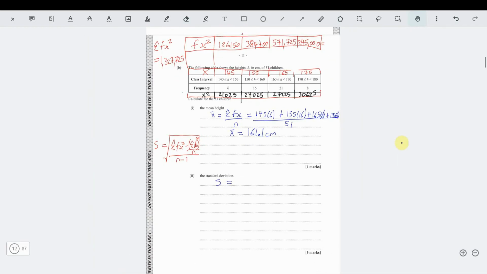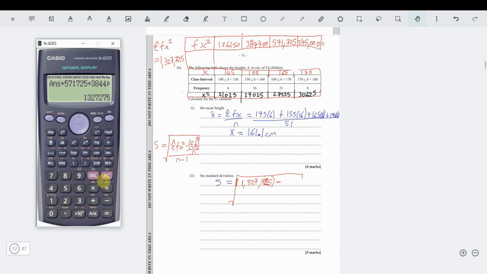So I'll zoom out. So it's now the square root of, as we say, 1,327,725 minus, now the sum of fx squared. Now the sum of fx, what was the sum of fx? I didn't write it down. So sum of fx would be what we had in the numerator in part 1.